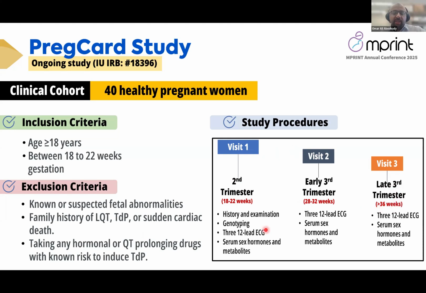At each visit, we will conduct 3 12-lead EKGs, and we will measure the serum sex hormones and metabolites. This will be repeated in the other 2 study visits. Additionally, during the first visit, we will do genotyping to assess the polymorphism in the enzymes involved in the metabolism of sex hormones to see if there's a relationship also with the metabolites.